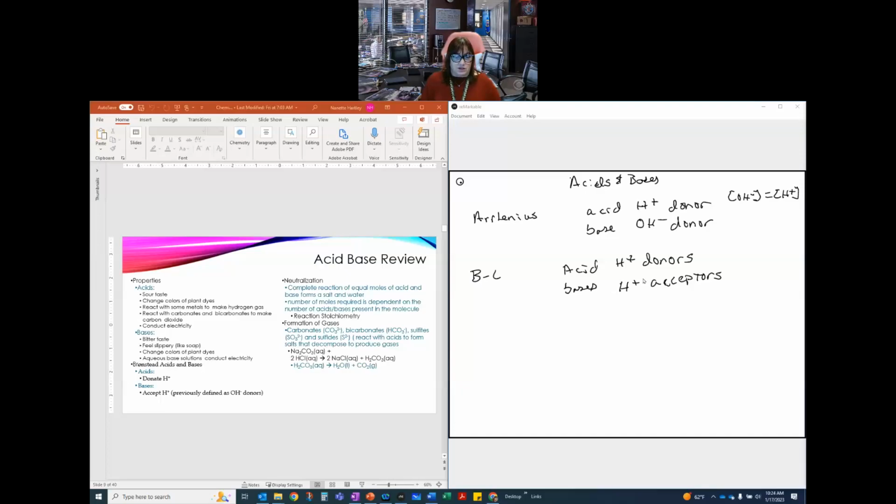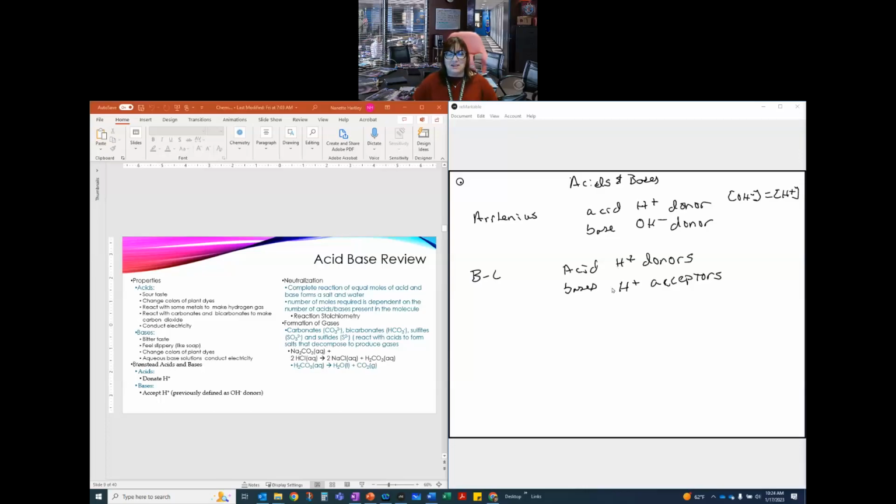We can have formation of gases. I said carbonates and bicarbonates, sulfates and sulfides react with acids to form salts that decompose to produce gases. An example of this is Na2CO3 plus 2HCl, giving me 2 NaCl plus H2CO3. That H2CO3 spontaneously decomposes to give me H2O and CO2. So that's one of those processes. Typically, this is a two-step process, just like what we're talking about here. So we form a product, and that product then spontaneously decomposes. So that's what we're talking about in terms of acid-base review.